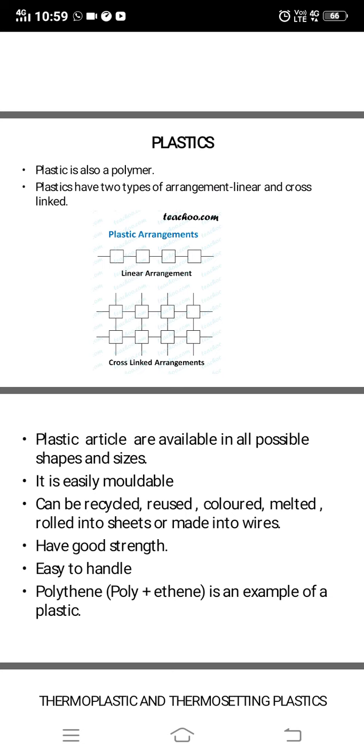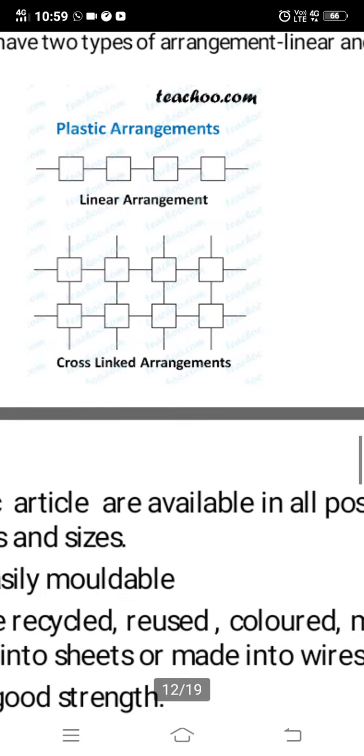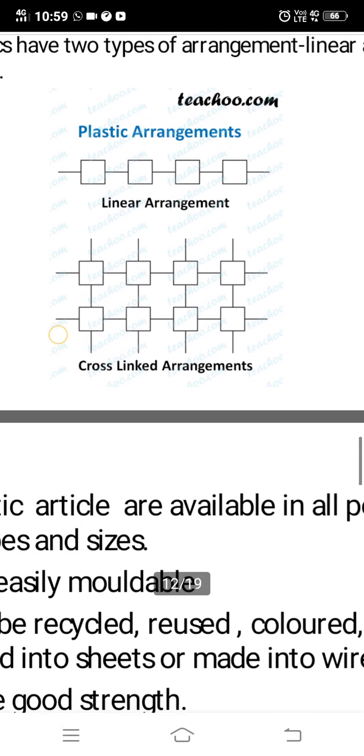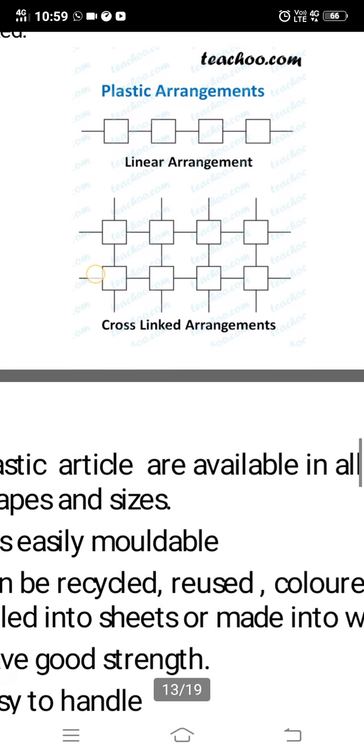You have seen polymer is a chain of monomers. So plastic is also a polymer, and there are two types of arrangements, linear and cross-linked arrangement in plastics. You can see here linear arrangement in the form of a line and cross-linked arrangement.